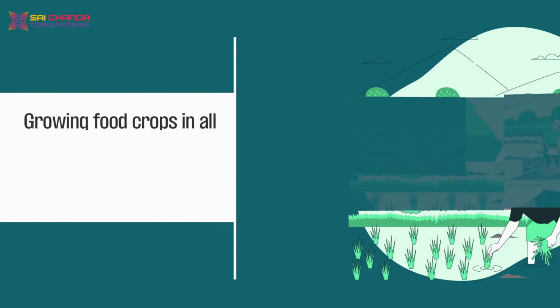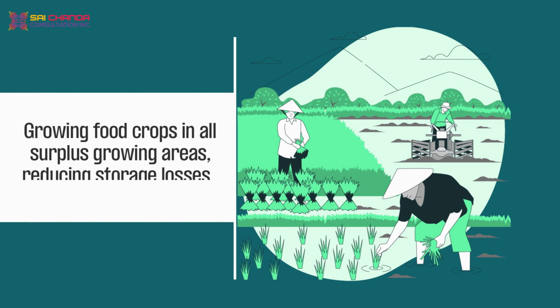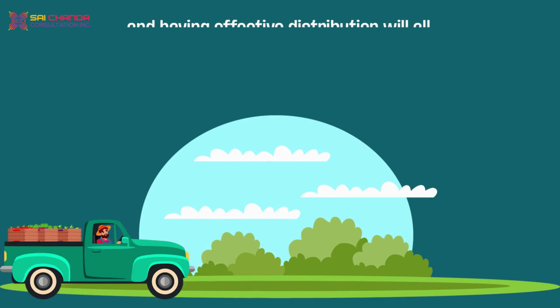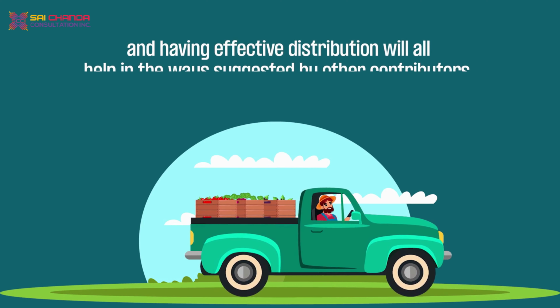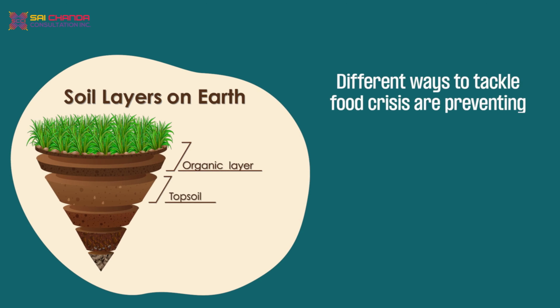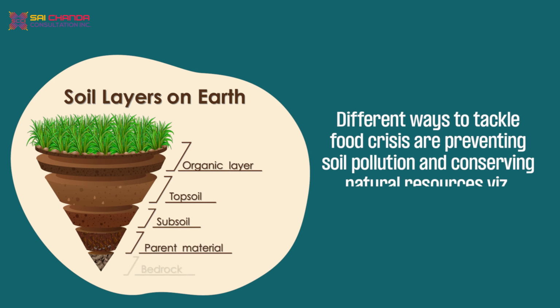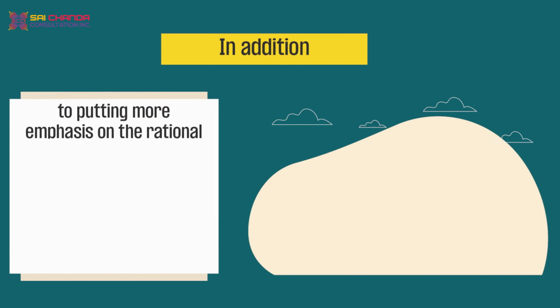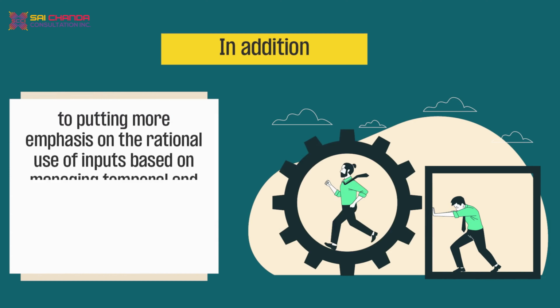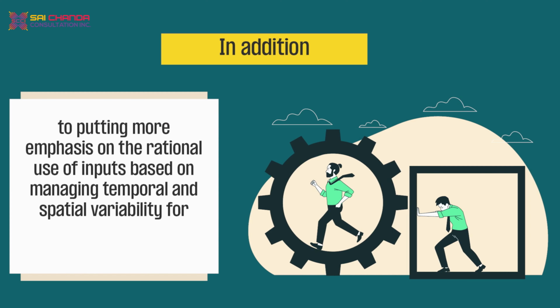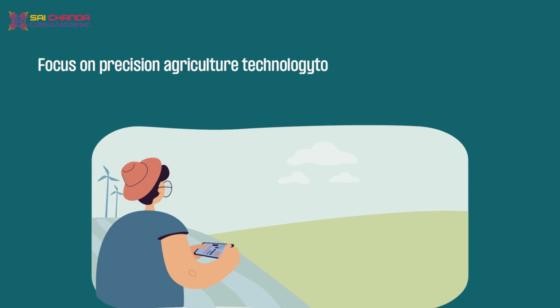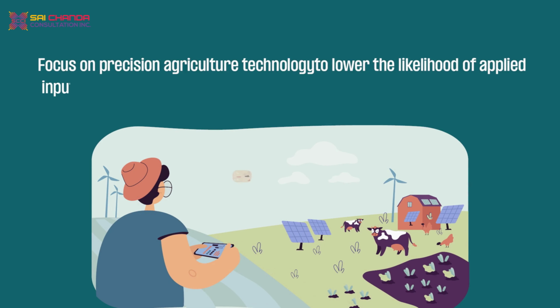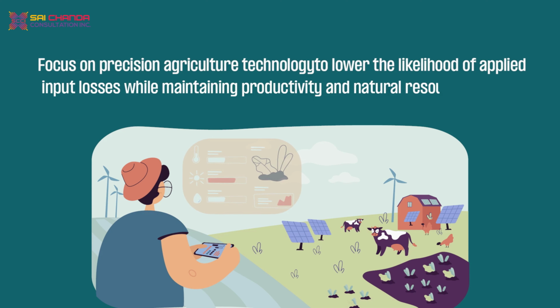Growing food crops in all surplus growing areas, reducing storage losses, and having effective distribution will all help in the ways suggested by other contributors. Different ways to tackle food crisis are preventing soil pollution and conserving natural resources, in addition to putting more emphasis on the rational use of inputs based on managing temporal and spatial variability for enhancing efficiency. Focus on precision agriculture technology to lower the likelihood of applied input losses while maintaining productivity and natural resource quality.